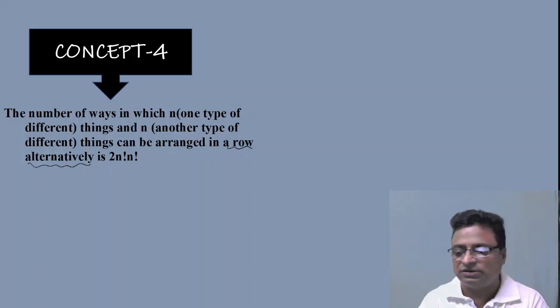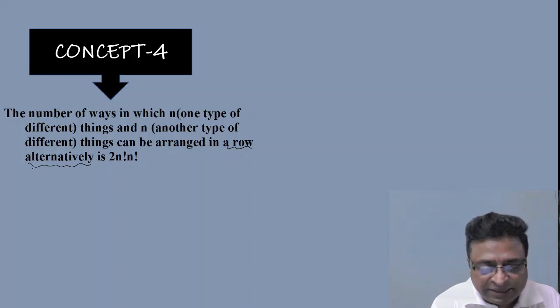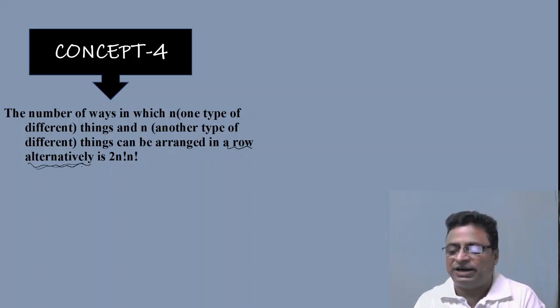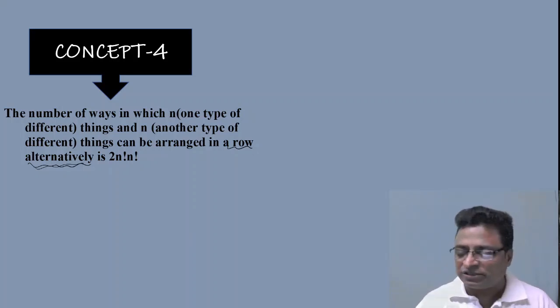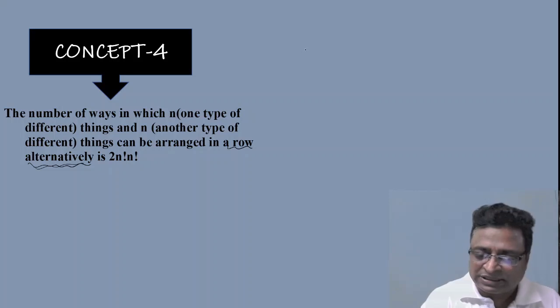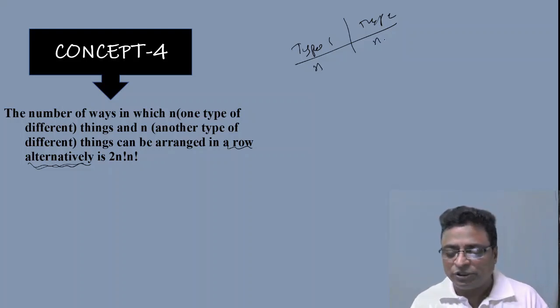Suppose 5 white different balls and 4 blue different balls, like that. So what is the question here? How can we arrange them alternatively? That means after black, white; white, black; white, black, like that only. So you can do this in 2 ways. Suppose this is type 1 and this is type 2. So the arrangement can be n of one type and n of another type. I can solve the problem in this way.